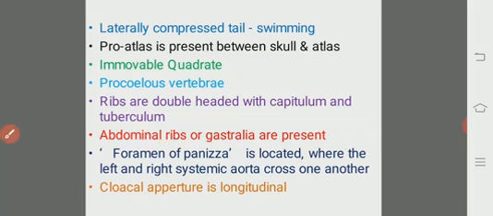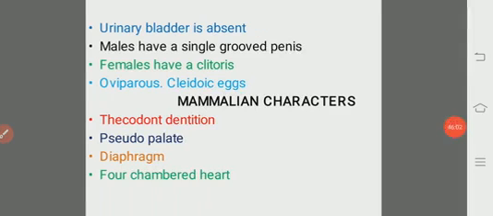Cloacal aperture is longitudinal. Usually the urinary bladder is absent. Males have a single grooved penis. Just now we discussed that among all the reptiles, the only organism that does not have a copulatory organ in the male is Sphenodon. The remaining all have a penis or hemipenis.